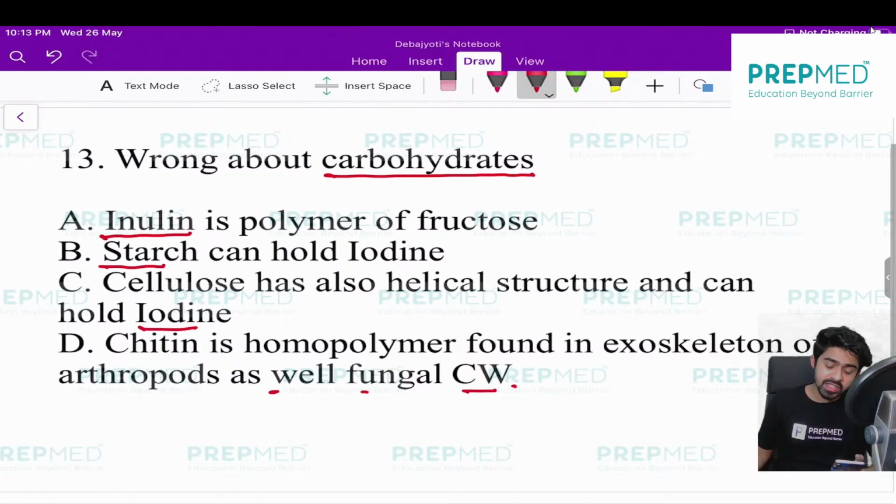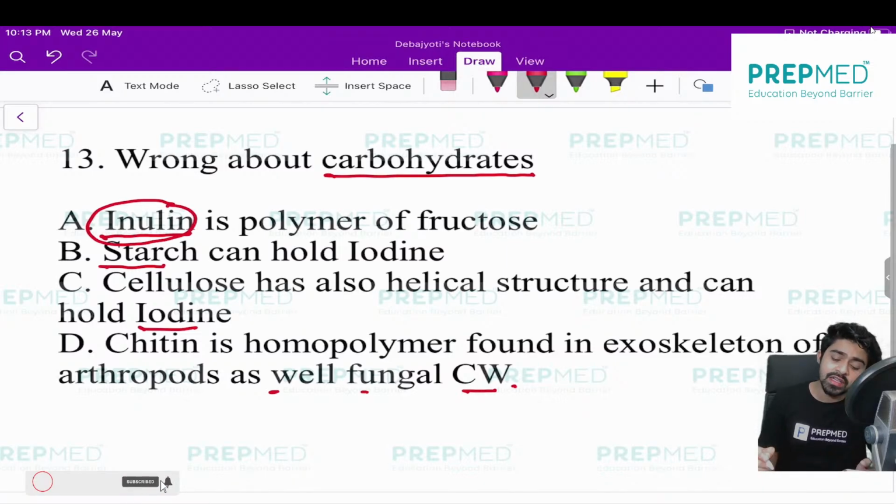So there are 4 statements given with respect to carbohydrates, and people are already answering option C. Let me explain, but others keep answering. Inulin is a polysaccharide, a polymer of fructose. Absolutely correct.